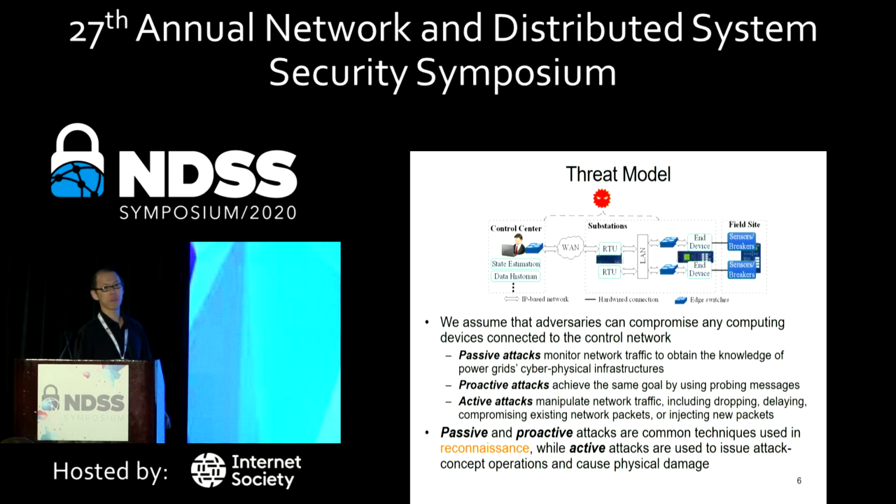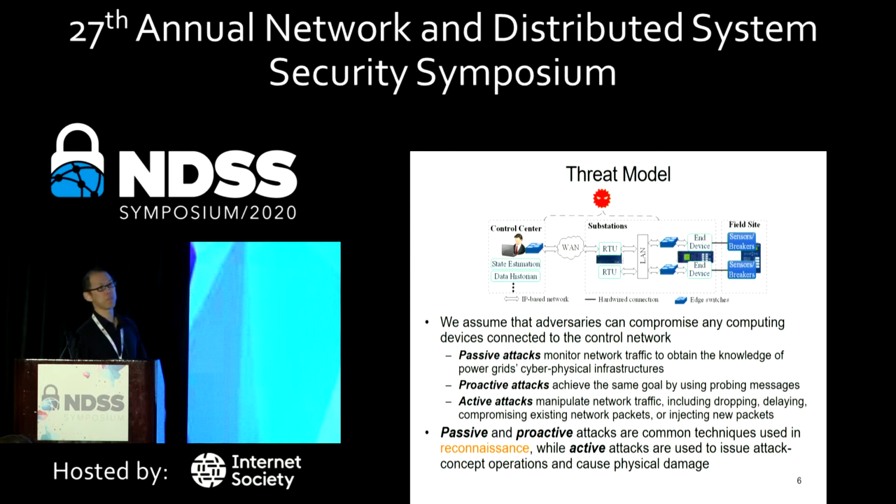According to the attacker's capability, let's classify the attacks into 3 types. Passive attacks only monitor the network traffic to obtain knowledge of the power grid's cyber-physical infrastructure, while proactive attacks send probing messages to the end devices, using the responses to obtain knowledge of the power grid.